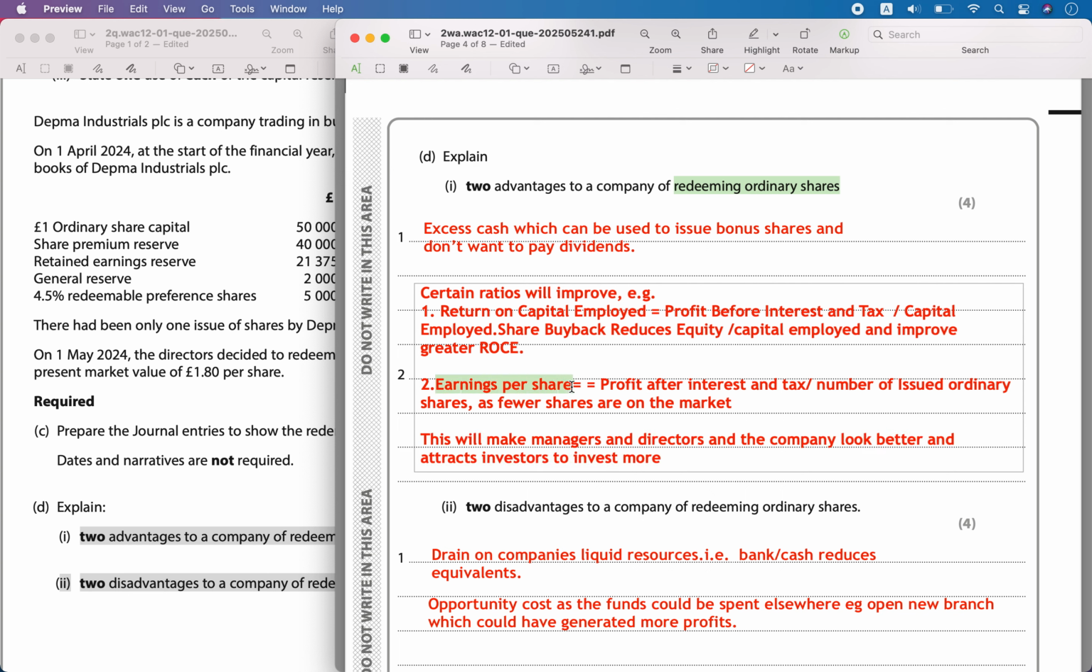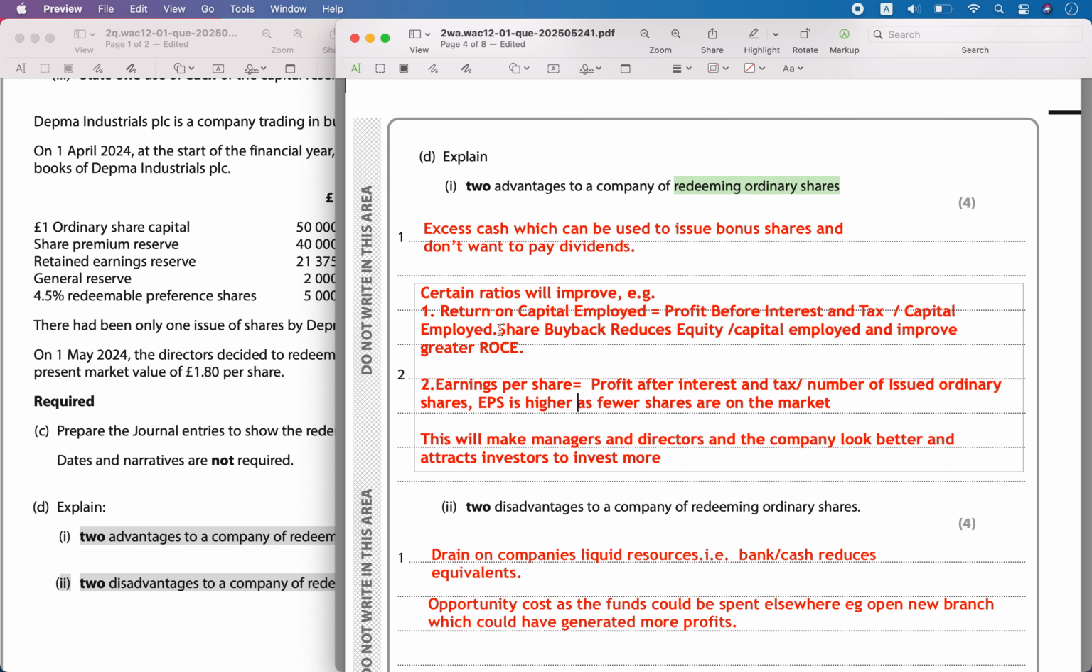Then it will also improve another ratio called earnings per share. Earnings per share is nothing but profit after paying the tax and the interest, over the total number of ordinary shares issued. Because there are fewer shares, earnings per share, EPS, will improve. EPS will be higher now.